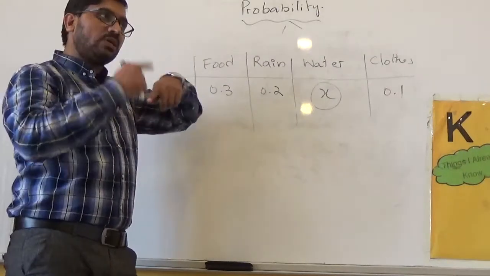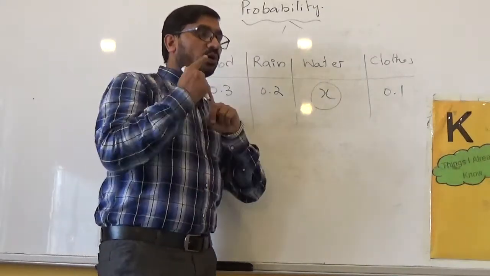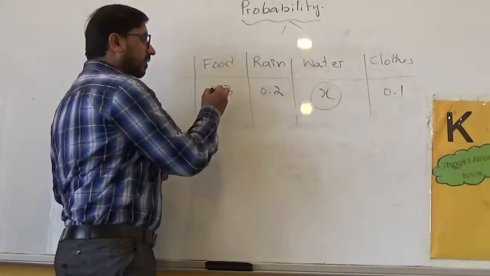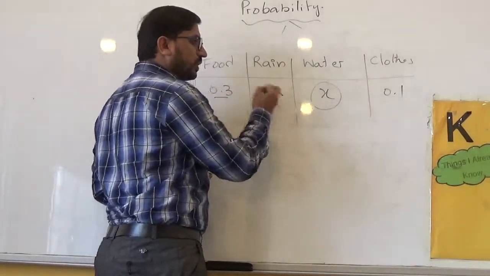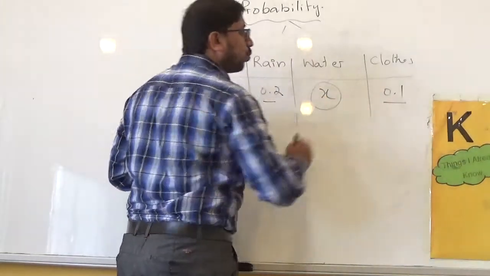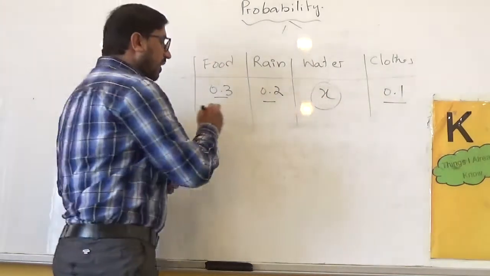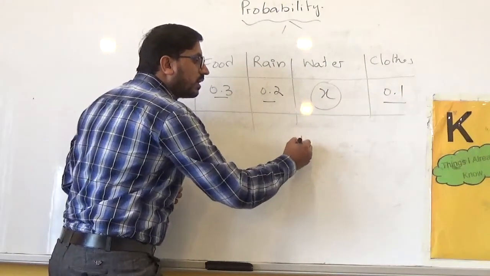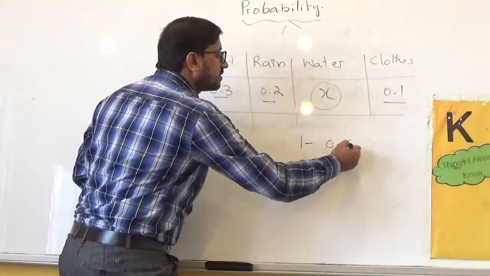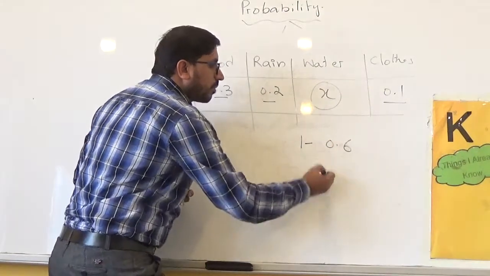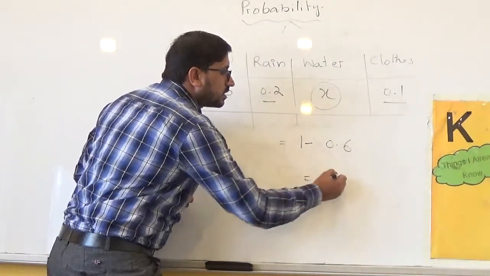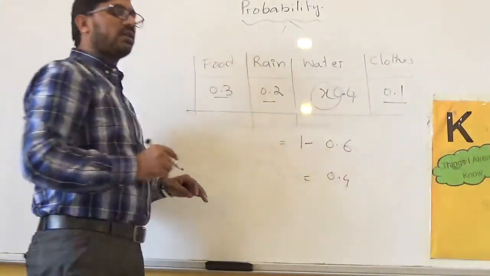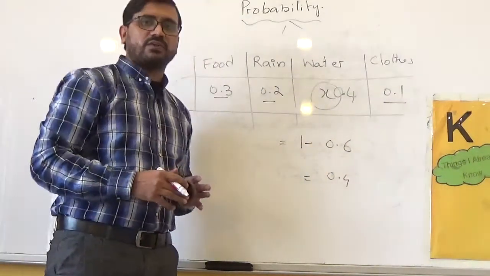Keep in mind again what the sum of probability was. The sum of probability was 1. So add them: 0.3 plus 0.2 is 0.5, plus 0.1 is 0.6. As we know the sum of all these probabilities is 1, we can write 1 minus 0.6, which means the probability of water is 0.4. This is how we can find the missing probability of any event.